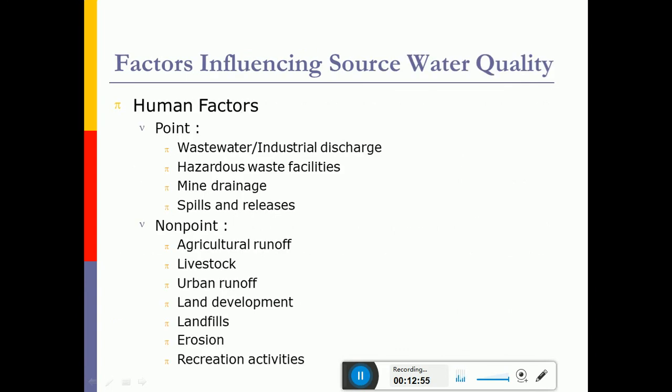In that case, we will be putting a lot of chemicals and other hazardous pesticides on the crops, so that will join the river or a lake from various diffuse sources. That is called non-point sources. Similarly, livestock will also contribute to the source. Then there are erosion activities: whenever rainfall occurs on the roads and urban areas, it will pick up sand, clay and silt material, which may also be regarded as non-point source pollution.